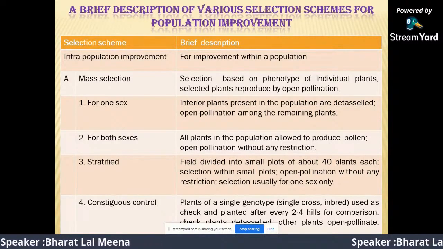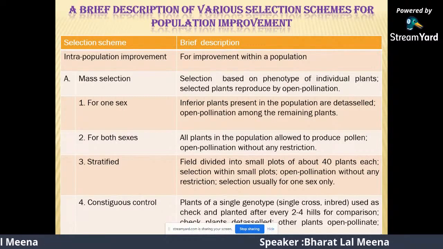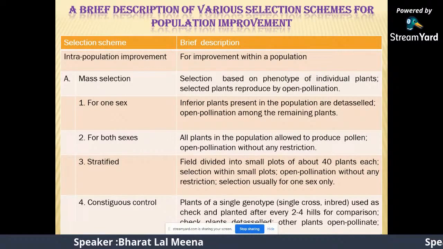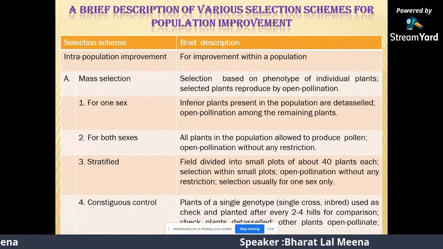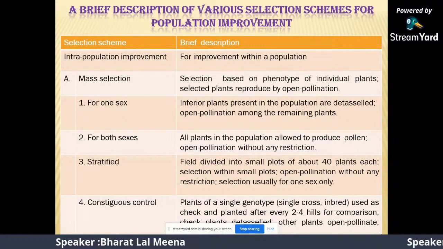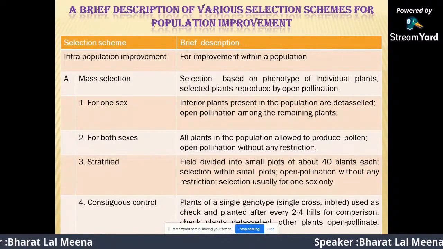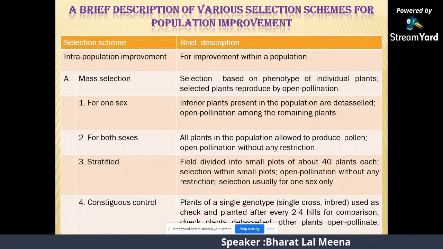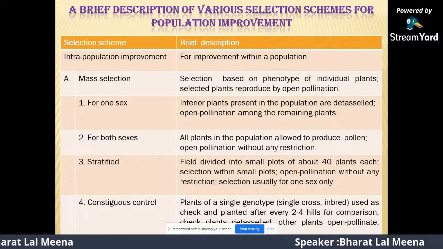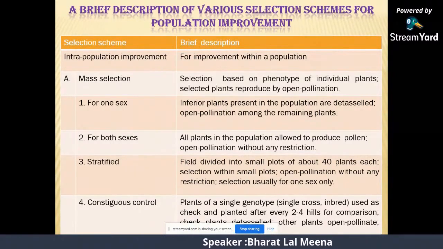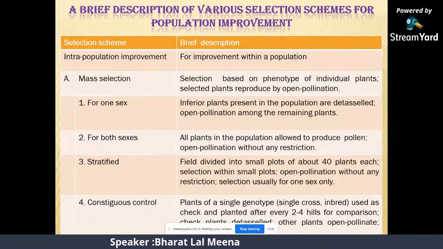Stratified selection: the field is divided into small plots, and about 40 plants are selected in each plot. Selection is done within the small plots with open pollination without any restriction. The selection is usually for one sex only. In contiguous control, plants of a single genotype are used as a check, planted after every 2 to 4 rows for comparison. Check plants are detasseled and other plants are open pollinated.